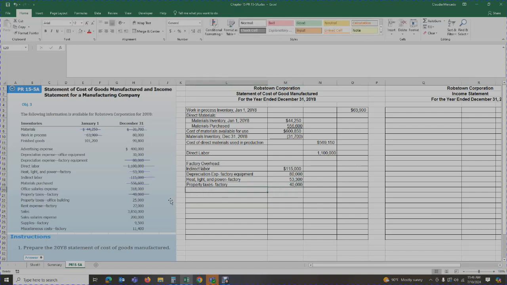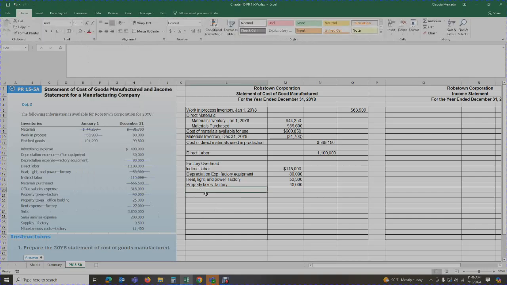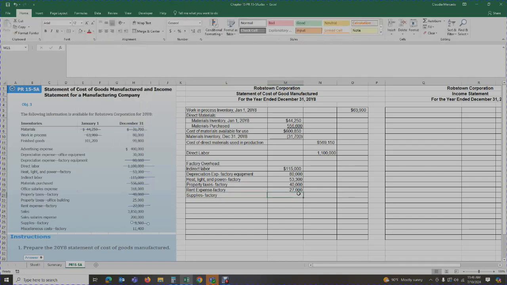Okay, so what else do we have for the factory? We've got the rent expense for the factory, $27,000. And then we have supplies for the factory, supplies of $9,500. Okay.